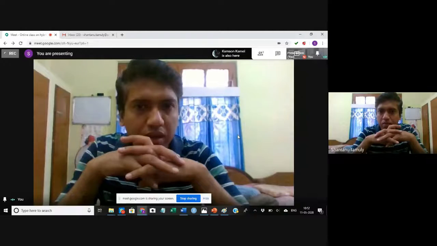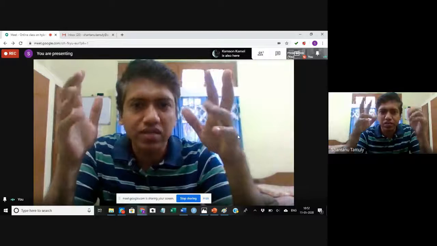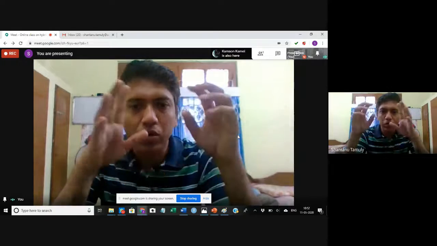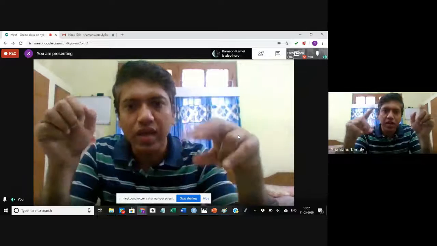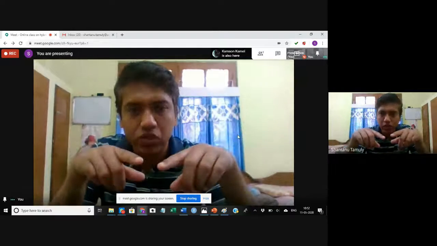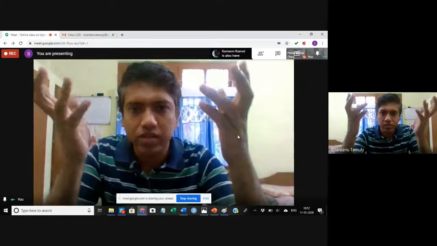What is meant by monoclonal antibody? So antibody is produced by the B cells, and this antibody is a Y-shaped structure. They are Y-shaped proteins actually. These antibodies bind the antigens. This we know.